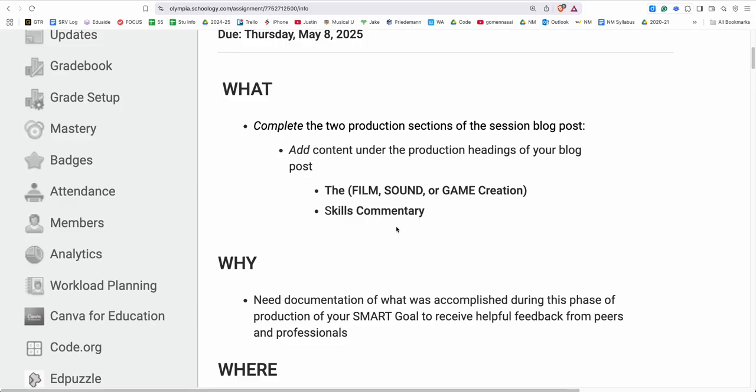Skills commentary is a link to the slideshow for both film and rock, and then a sentence under what in the slideshow we are going to see that is your evidence. Just a sentence describing what's in the slideshow. In game design, if the evidence is in the game itself, under the credits menu, just write to that effect, saying the skills that I did as level designer are inside the game in the credits menu. Okay, so that's there. Make sure you check spelling and grammar and so on and so forth.